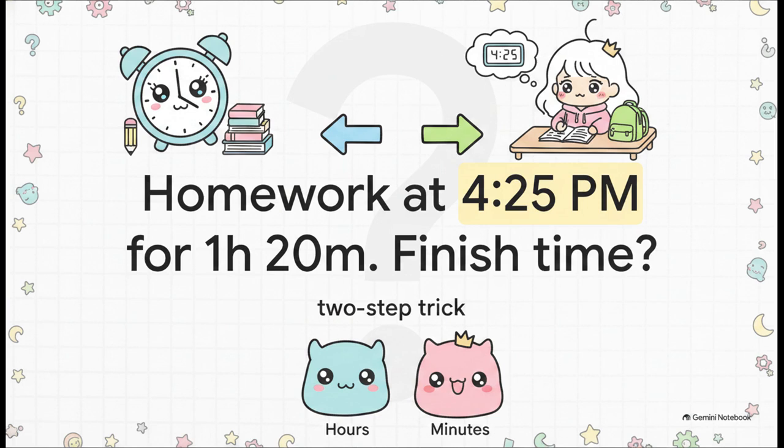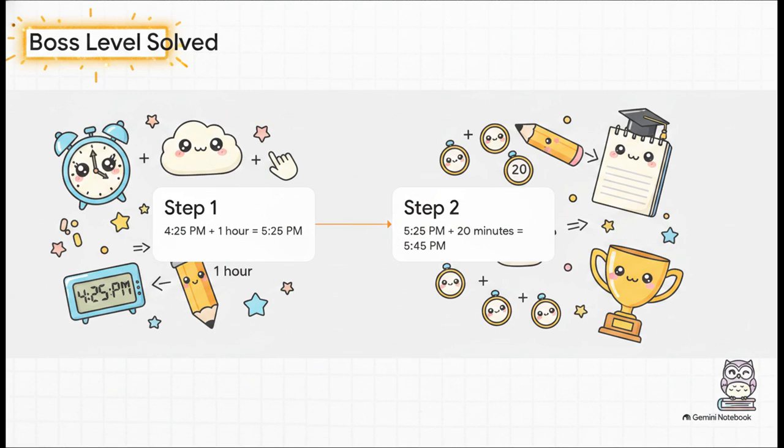Remember that amazing 2-step trick from earlier? Don't let the big numbers panic you. Just take the hours first and then take the minutes. Let's break it down and see how it builds perfectly to our solution. Step 1. We take that 4:25 p.m. and add the 1 hour. That bumps us up to 5:25 p.m. Step 2. We take that brand new time, 5:25 p.m., and add the remaining 20 minutes. Well, 25 plus 20 is 45, which means she finishes at exactly 5:45 p.m. Incredible! You actually solved the boss level homework challenge.